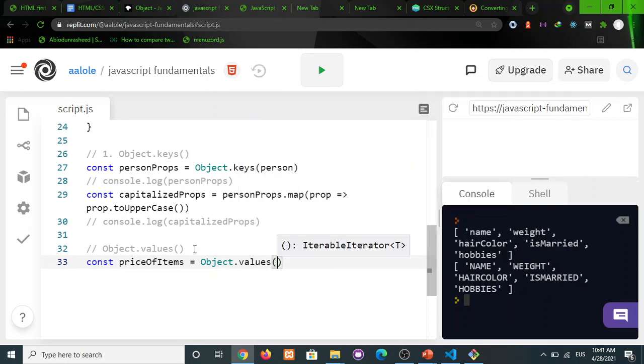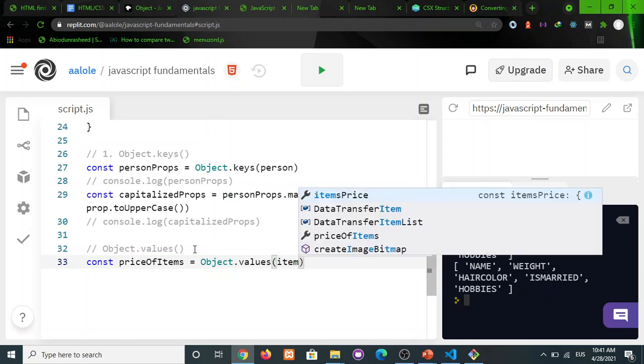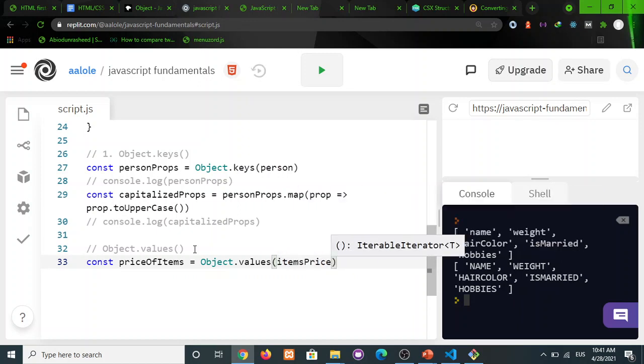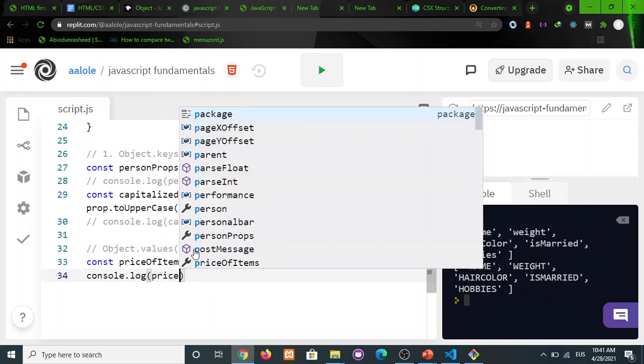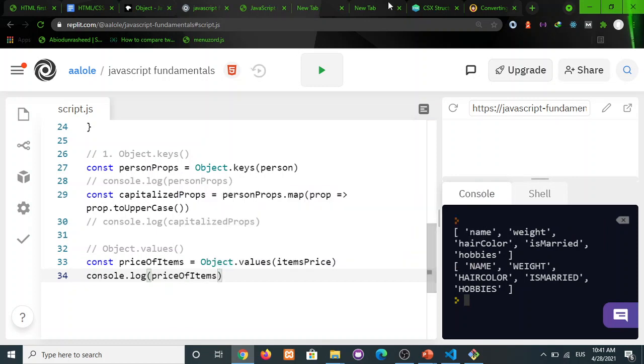Okay, Object.values, then I want my items price. Okay, and then we can console.log price of items, and let's see what we have here.